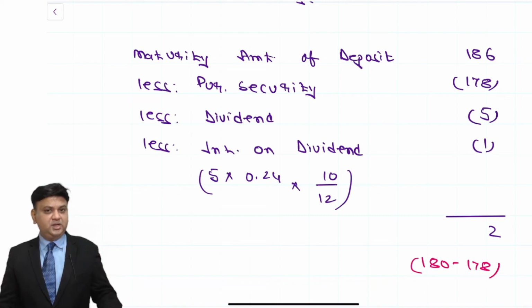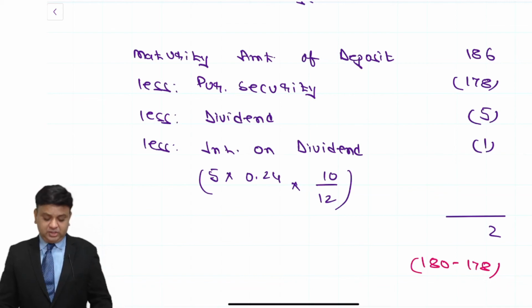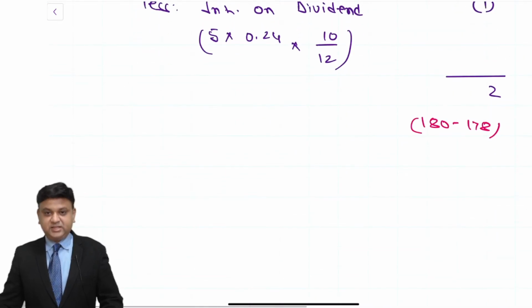You don't bother. Why? Because you are holding a forward contract, futures contract to buy the security at 178 only. If the price is falling down, then in that case you cannot take advantage of the lower price in the spot market. Why? Because you already have entered into the forward/futures contract to buy the security. This is what we understand.